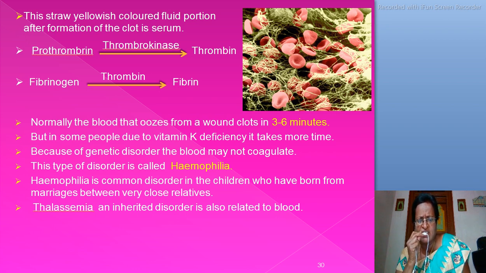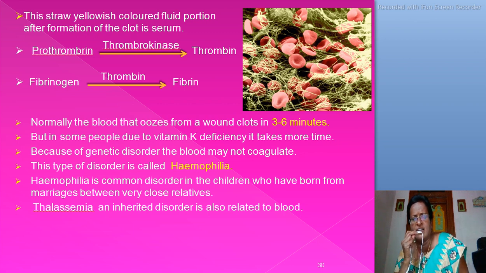Because of a genetic disorder, the blood may not coagulate. This type of disorder is called hemophilia. Hemophilia is a common disorder in children who are born from marriages between very close relatives. Thalassemia, an inherited disorder, is also related to blood. This picture shows coagulation of blood. Observe.